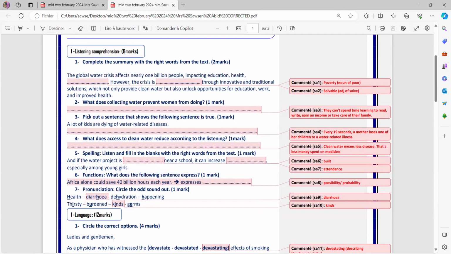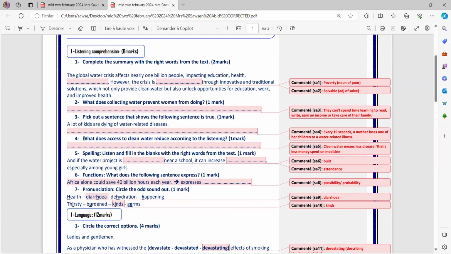Now, question number 3, pick out the sentence that shows the following sentence is true. Please make sure it's true, not false. Right. A lot of kids are dying of water-related diseases. Now, in this sentence, you should notice there is a lot of kids. So I'm asking you to search for a number. And kids that are dying means they die because of water. Now, here's the answer. Every 19 seconds, a mother loses one of her children to a water-related illness. So that's the number. It's a huge one. Now, every 19 seconds, a child dies.